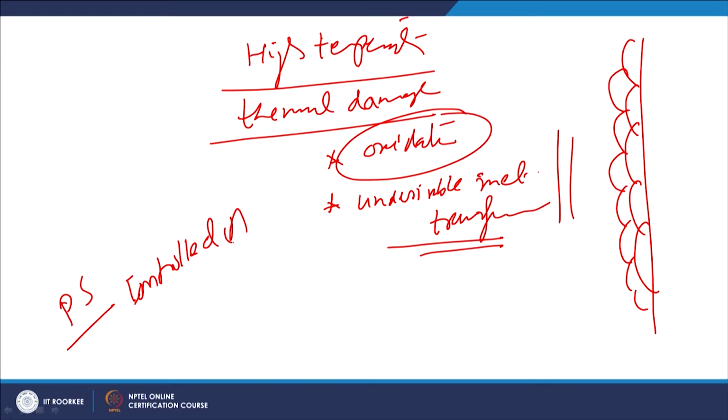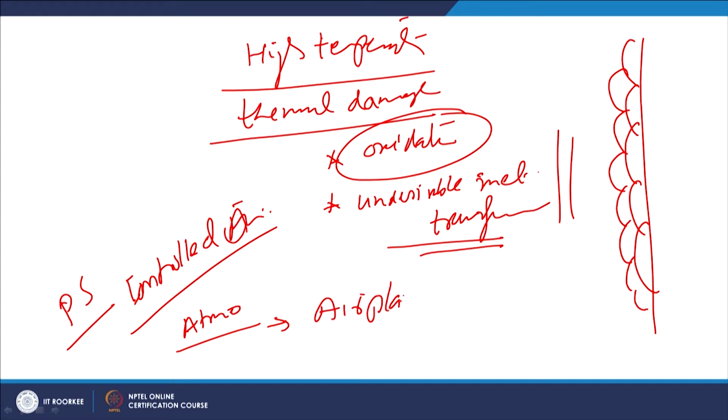When the plasma spray is carried out under atmospheric conditions, we call it air plasma spray, and when it is carried out under vacuum conditions to avoid the interaction of the coating material with the gases, it is called